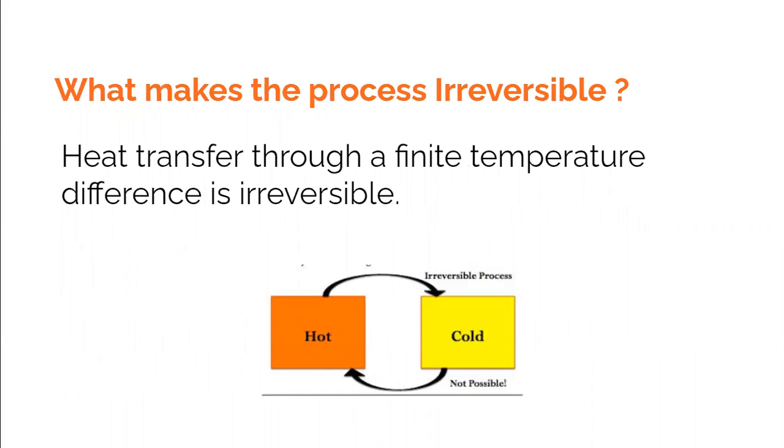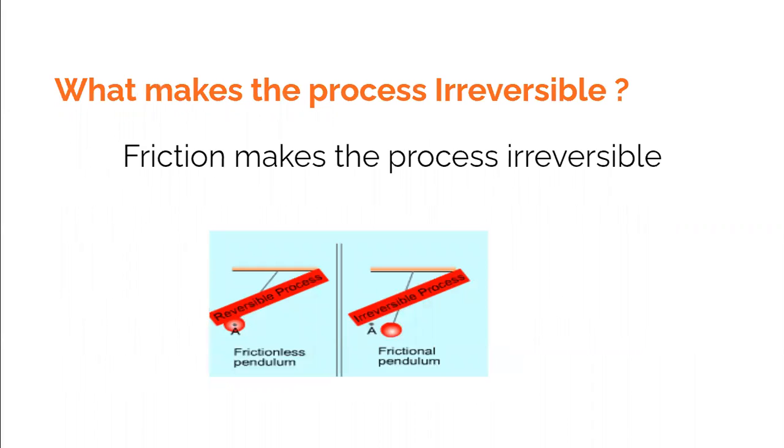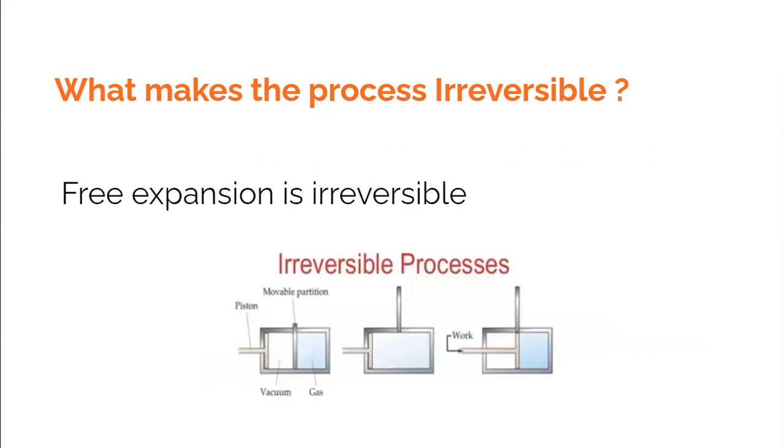We talked about two important things which make the process irreversible. One is, we said that whenever there is a heat transfer through a finite temperature difference, that makes the process irreversible. And we said that friction is a phenomenon that makes the process irreversible. Another famous example of an irreversible process which we discussed was free expansion, meaning expansion against vacuum.